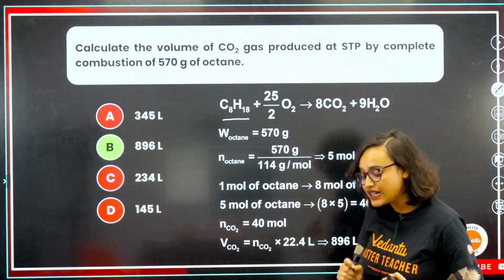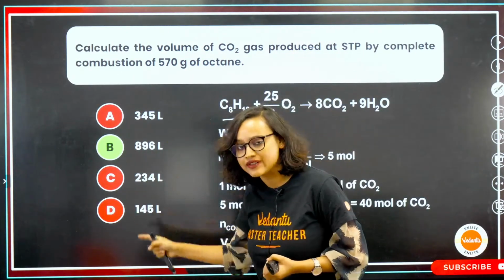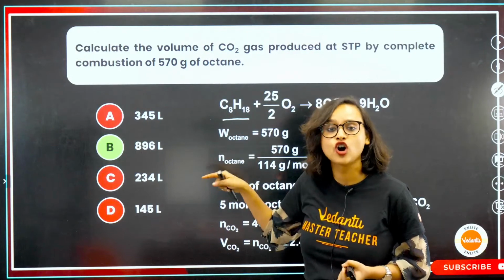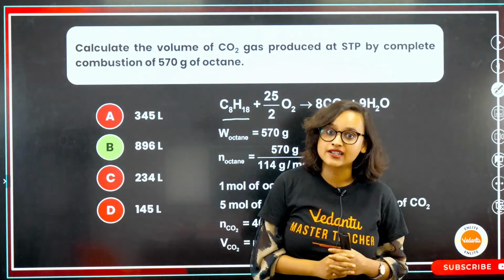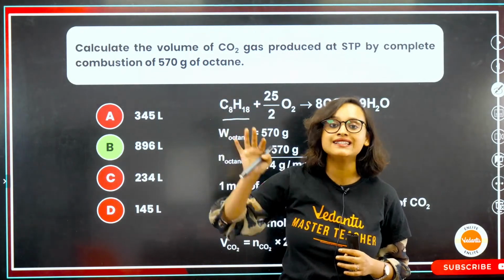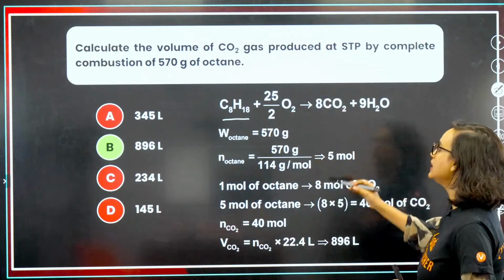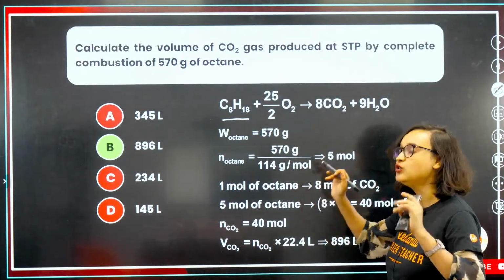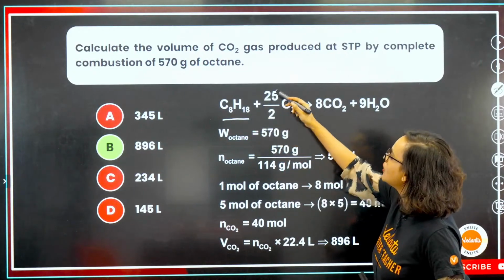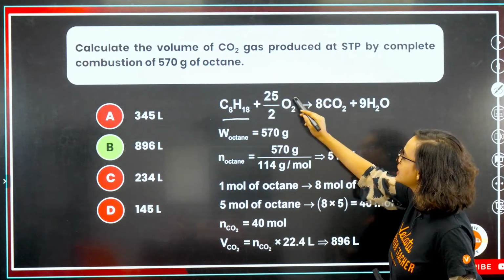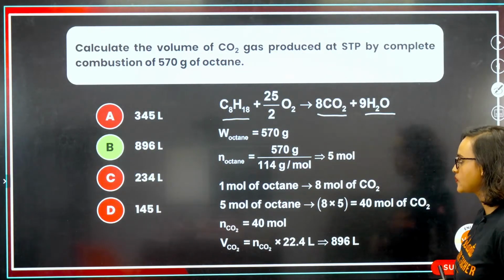Because I said that these 3 chapters are so very big, if I had to write it down and solve this, we would not have completed this session in 3 hours, but rather it would have taken 6 hours, and we don't have so much time. So here is the solution that is already done for you, and I'm going to explain it. C8H18 plus 25/2 O2 gives 8 CO2 plus 9 H2O.